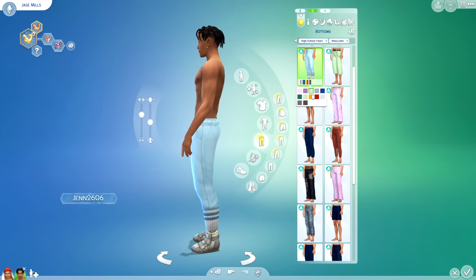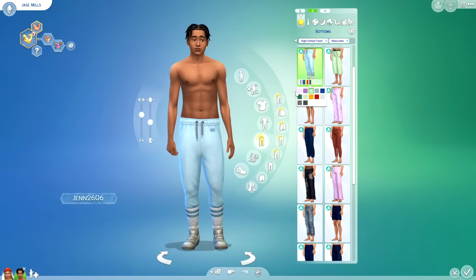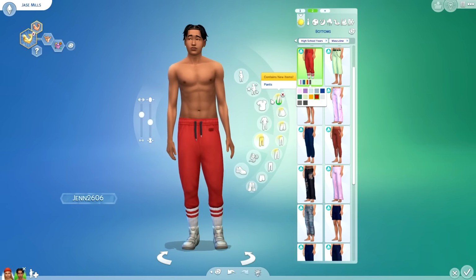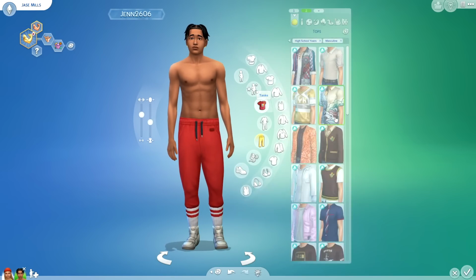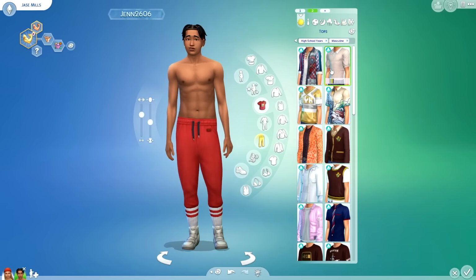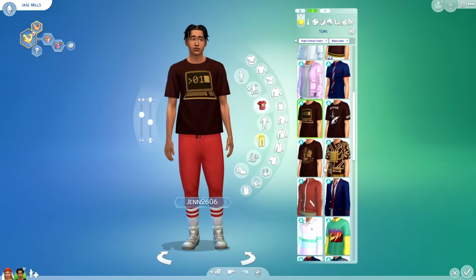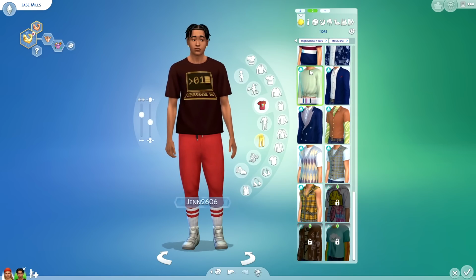I don't think it's supposed to be socks, but it almost looks like socks tucked in. It's just the cuff. That's interesting. Okay, let me put a shirt back on Jace because, you know, YouTube's a little weird these days, but we'll put on, where was that thing that I was wearing? Okay, let's put on this.